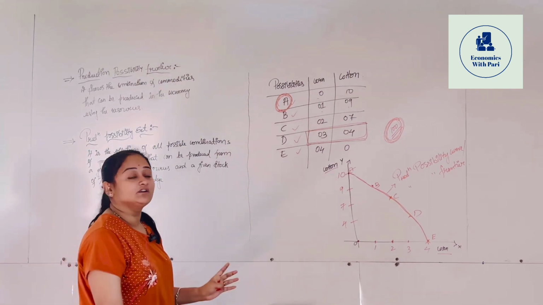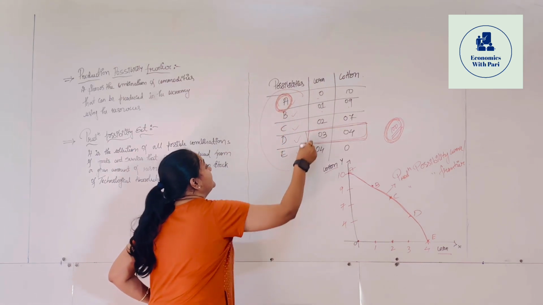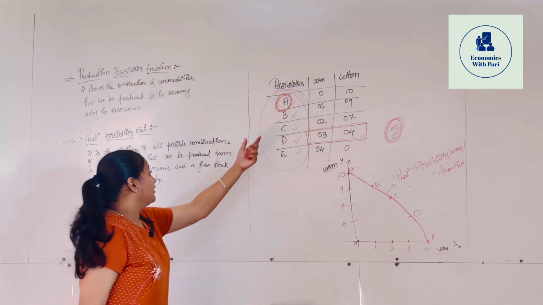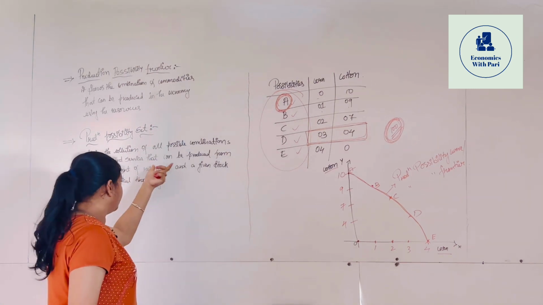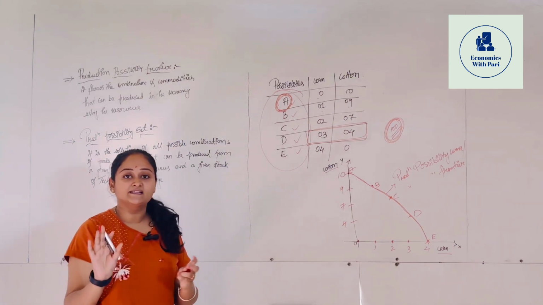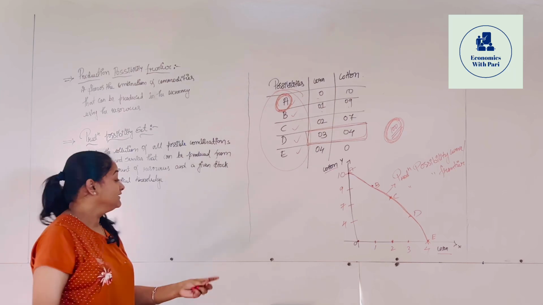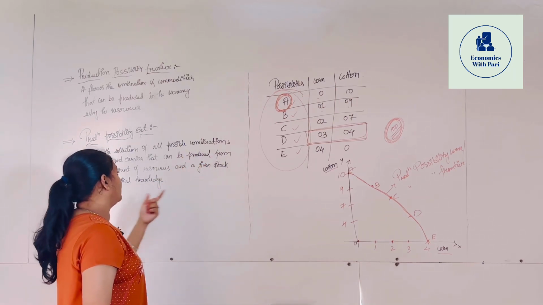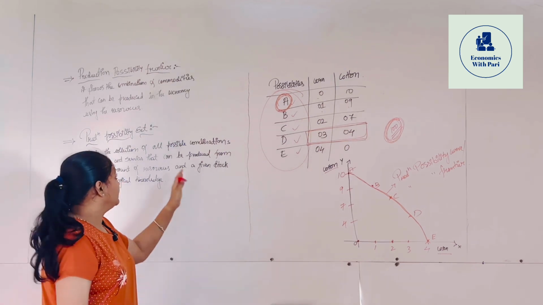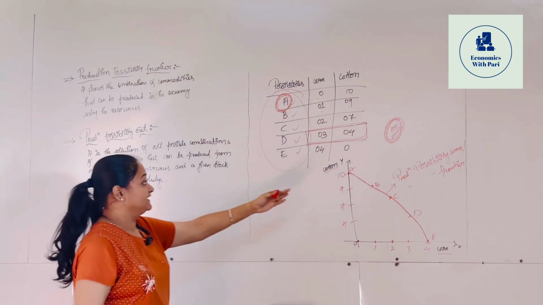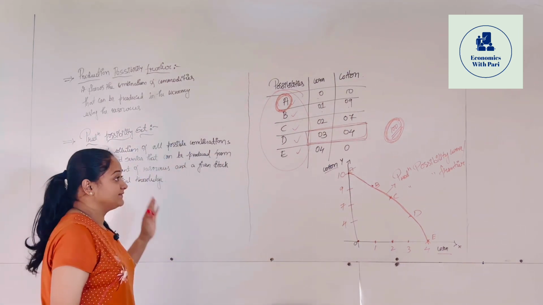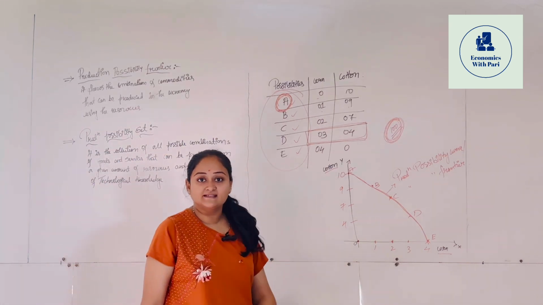It is a collection of all the possibilities, that is A to E. It is the combination of all the possibilities that can be produced from the given amount of resources. Here the resources will be limited. In our example, the resources are 100 units. Okay. And with the help of given stock of technological knowledge. Is this clear? So here we discussed about the production possibility frontier, which is nothing but a production possibility curve as well as the production possibility set with the help of an example as well as a graph.